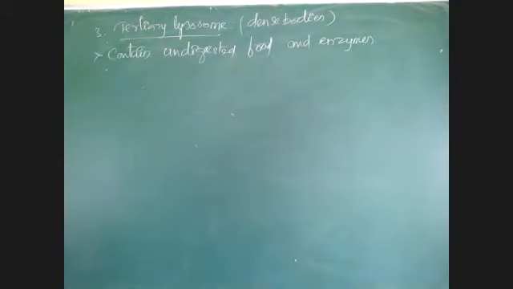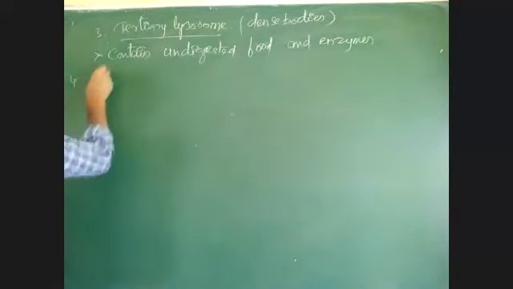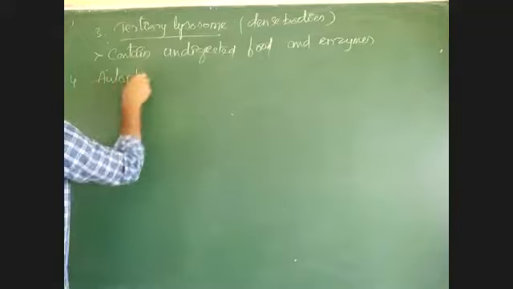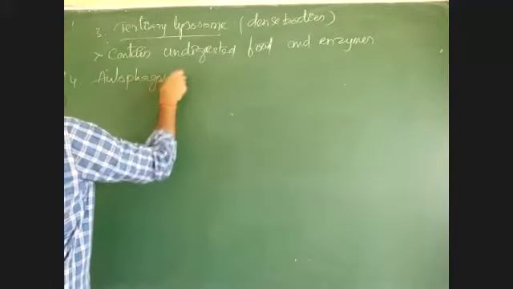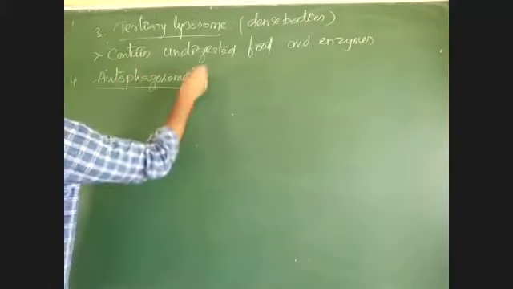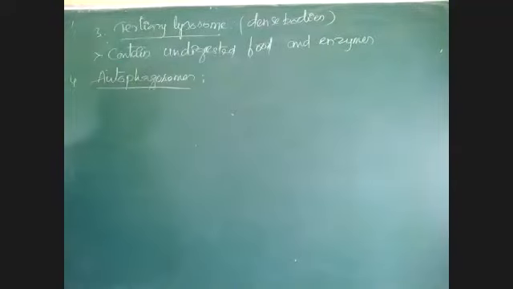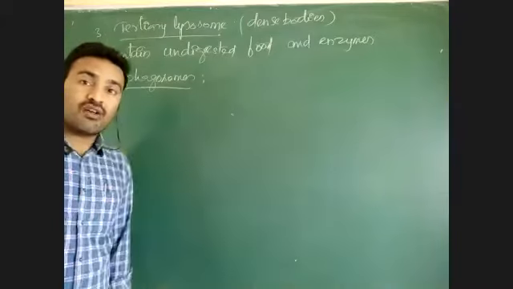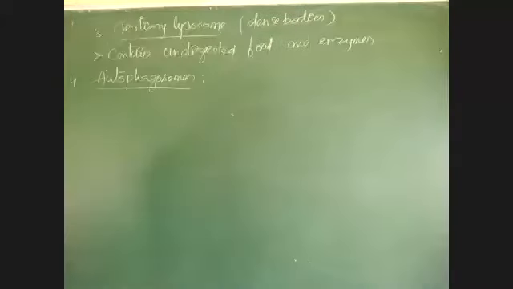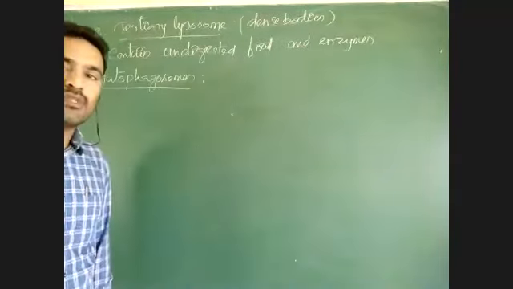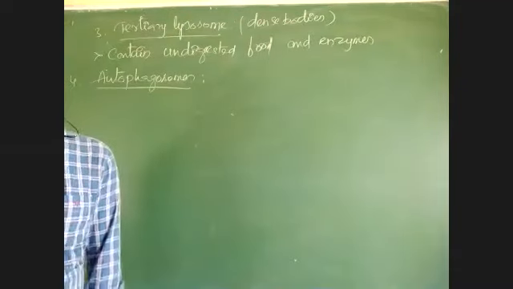Okay, that is the third one. The fourth one is also called autophagosomes, I told you. These autophagosomes, or phagosomes, combine with the primary lysosomes and form secondary lysosomes, as I told you in yesterday's class.